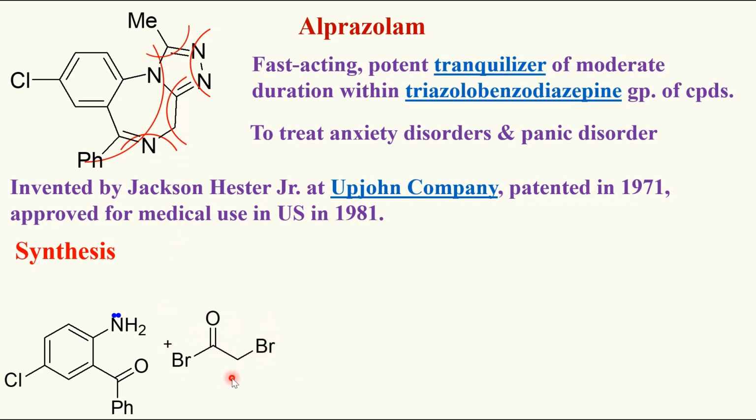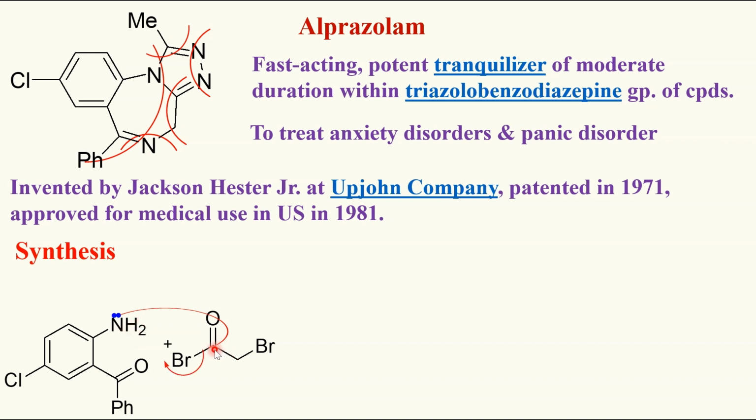Alpha bromoacetobromide can act as a 2 carbon donor. There is a lone pair of electrons on the nitrogen of the amino group attached to the benzene ring system, and the carbonyl carbon is the positive center as it is flanked between 2 electron withdrawing groups, oxygen and bromine, which renders this carbon electron deficient. When we heat it, the reaction occurs between this electron deficient center and the electron rich center.